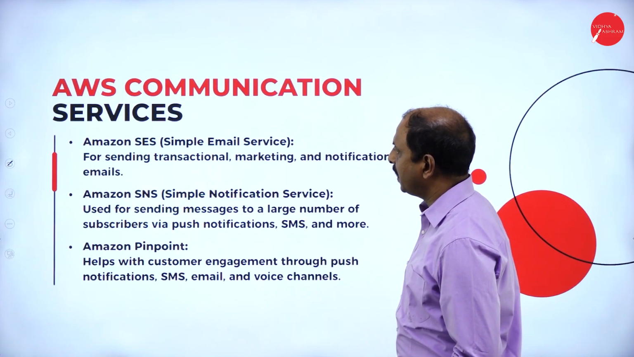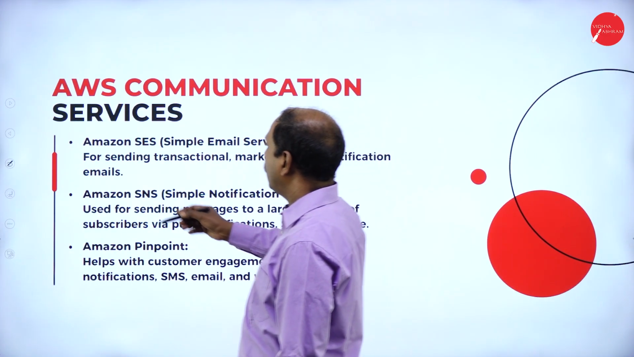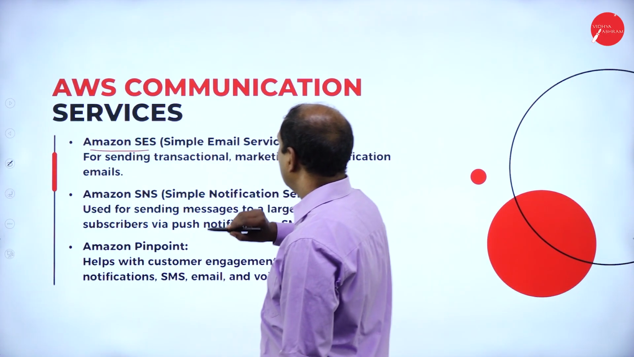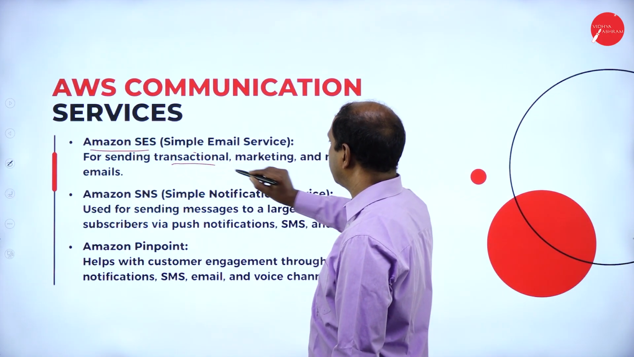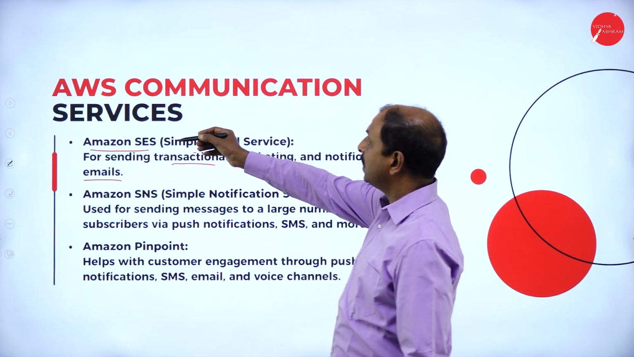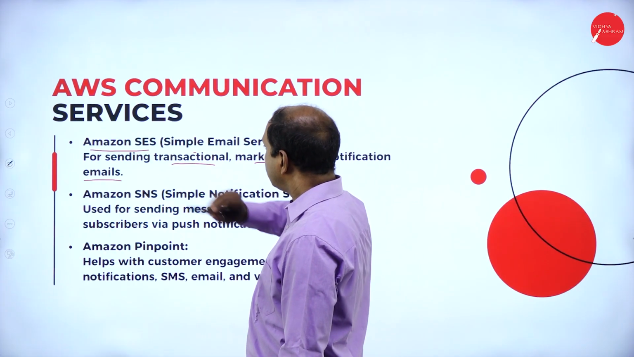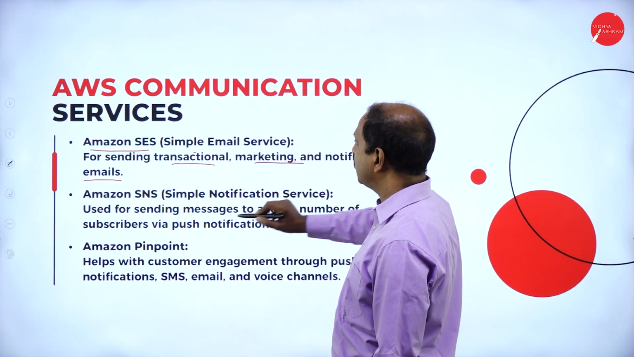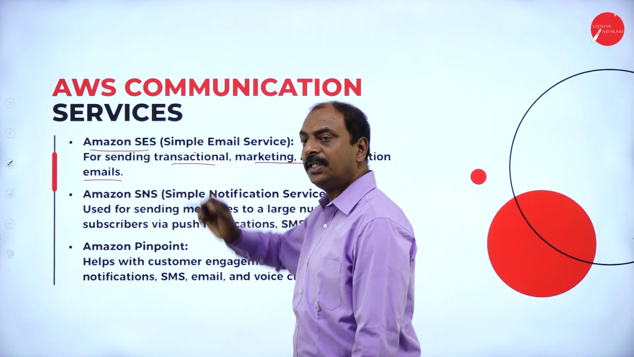Now let us see the different technical terms of communication services. We have Amazon SES, the Simple Email Service. It is for sending transactional, marketing and notification email. This is under communication services: Amazon SES, Simple Email Service, for sending notifications, marketing and transactional emails.